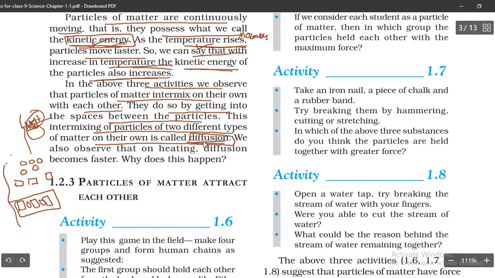And this process we call diffusion. We also observe that on heating, diffusion becomes faster. As the temperature increases, the mixing or movement of the particles increases, as we said. So we can conclude that diffusion is faster on heating.